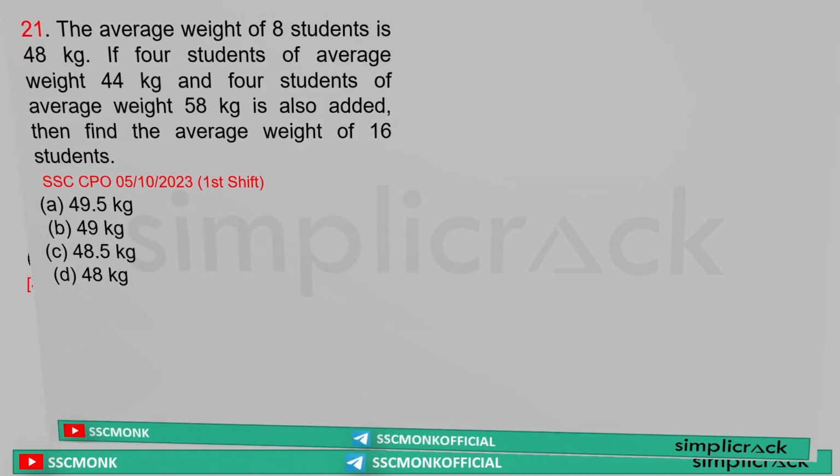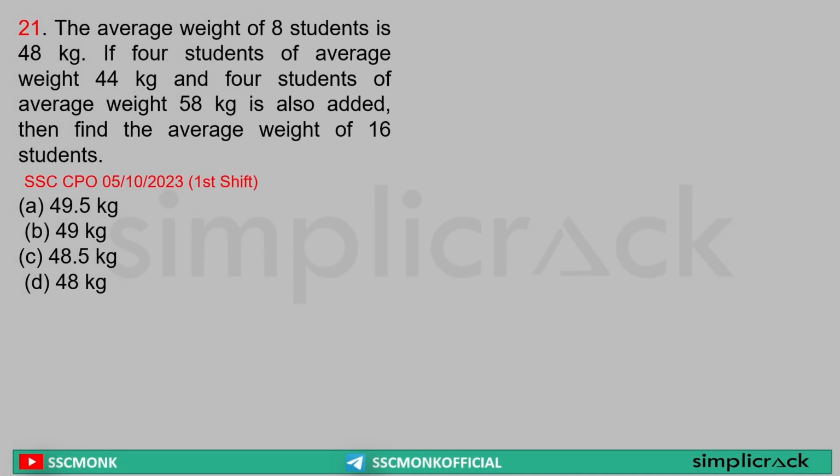Next. Average weight of 8 students is 48 kg. If 4 students of average weight 44 kg and 4 students of average weight 58 kg are also added, then what is the average of 16 students? Now you have to be cunning over here. That is what it is all about. Okay. Now, sir, 48 kg, let's say, is the mean average. Now, this is for 8 students. Now 44 kg of 4 students added, 58 kg of 4 students added.